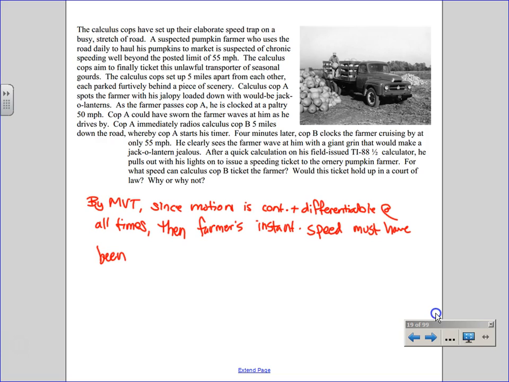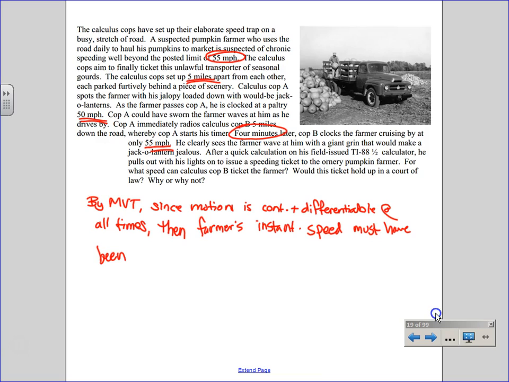How can we do that from this scenario if we don't even have a function and we don't even really have time a and time b? What do we know? Yeah, we know that the posted speed limit was 55. We do know they're 5 miles apart. What was he doing when he first passed the cop? 50. He's going 50 to begin with. What's he going when he comes back again? 55. What's the one piece of information I missed?